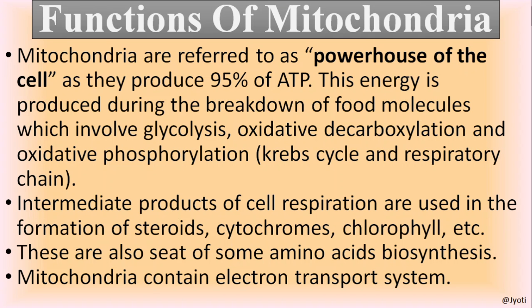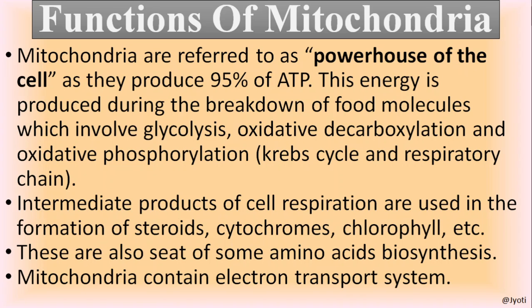Next, the function of mitochondria. I have already told you mitochondria are referred to as the powerhouse of the cell because they produce 95% of ATP, and these ATP are the energy currency. How are these ATP produced?